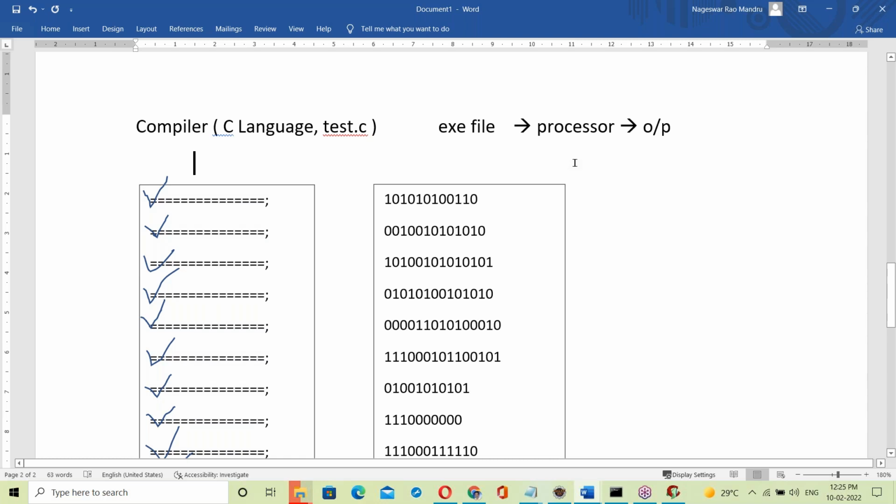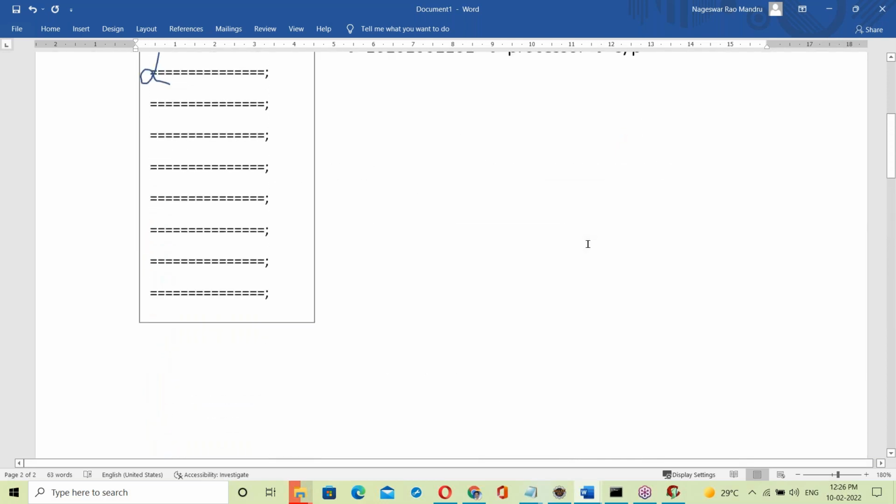Like your brain: it takes data from your memory, does some calculations and generates output. That is the processor, a hardware component in your computer. The processor takes the exe file, executes it and generates output. That's it.